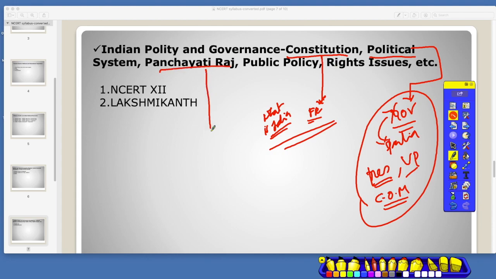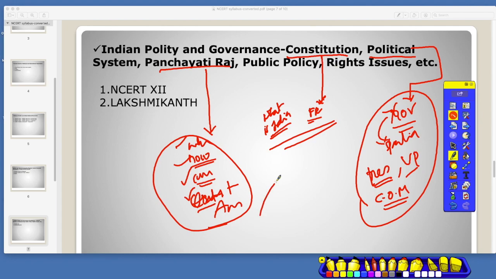And Panchayati Raj is local self government. When did it start? Who gave advice to start it? Which committees came into picture to give rise to Panchayati Raj? Which article, which constitutional amendment gave rise to the Panchayati Raj? All these things are covered in Panchayati Raj. Panchayati Raj is basically local self government, how people are organizing themselves.